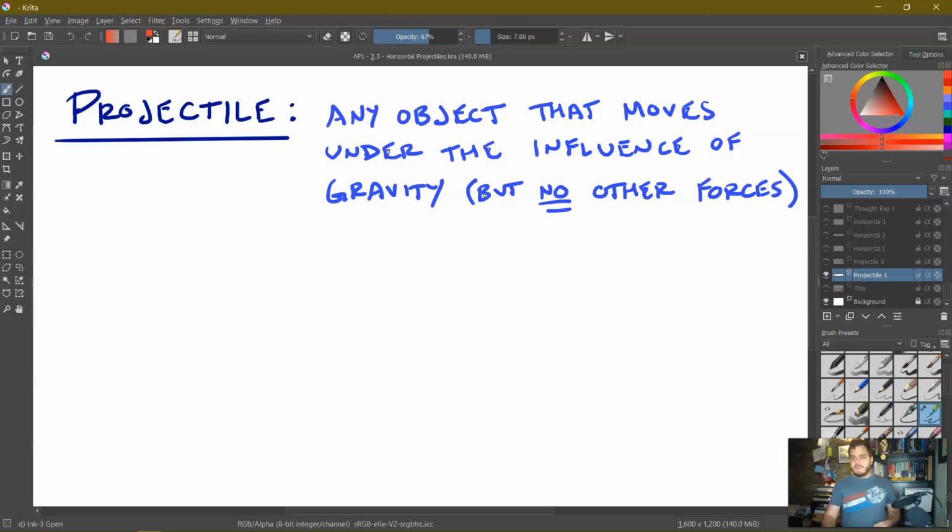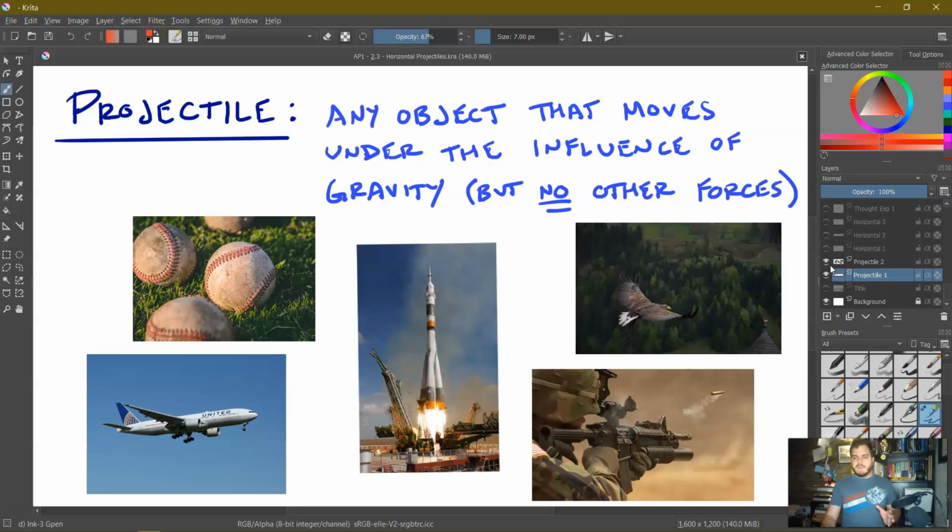So let's bring up a few examples which are commonly thought to be projectiles, and let's see which ones are and which ones are not. Well, a baseball would be considered a projectile, any sort of ball, cannonball, bowling ball, basketball, anything like that, because as soon as it leaves your hand or leaves the cannon or anything of that nature, the only thing acting on it is gravity. So baseball, any sort of ball, that's A-okay.